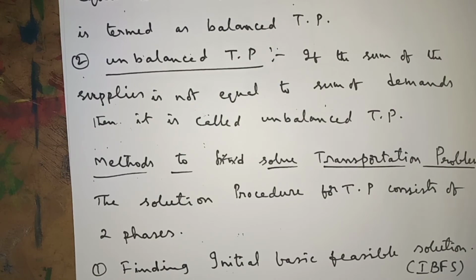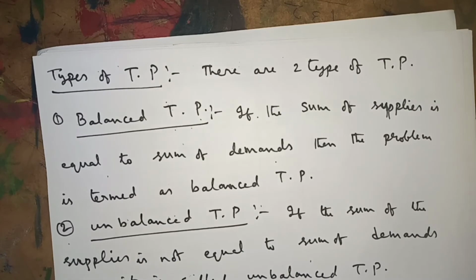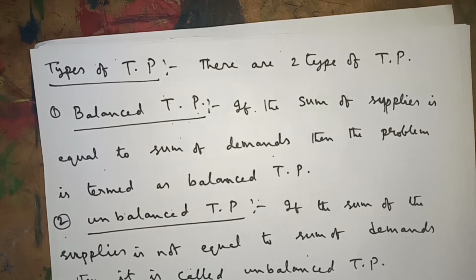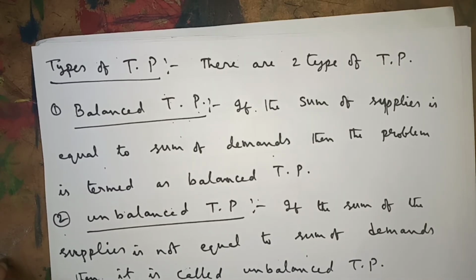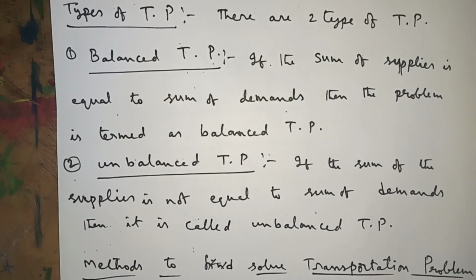Now, the types of transportation problem. There are two types: the first is balanced TP, and the second is unbalanced TP. If the sum of supplies is equal to the sum of demands, then we say that the given TP is a balanced TP.